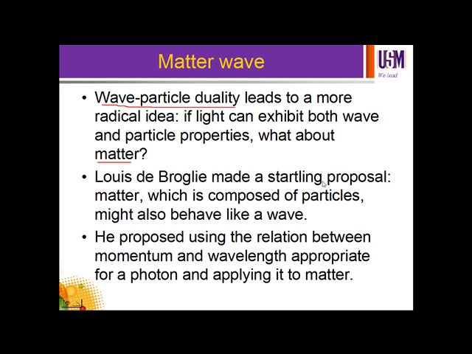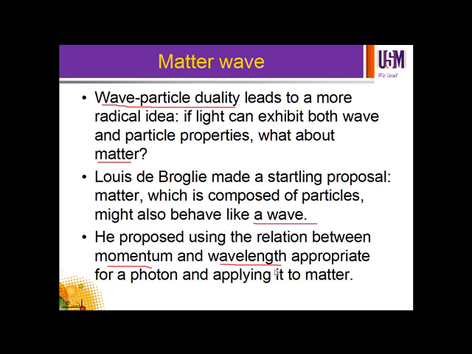Louis de Broglie, a Frenchman, made a startling proposal. Matter which is composed of particles may also behave like a wave. Of course, particles have particle properties. And de Broglie's proposal was, what if particles also have wave properties? He proposed using the relationship between momentum and wavelength, appropriate for a photon, and applying it to matter.